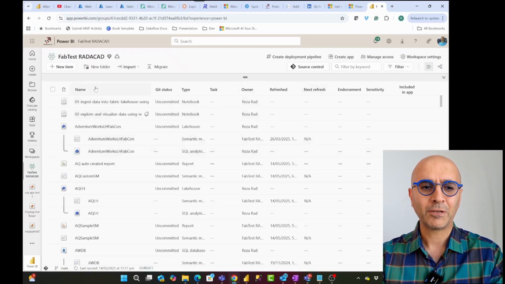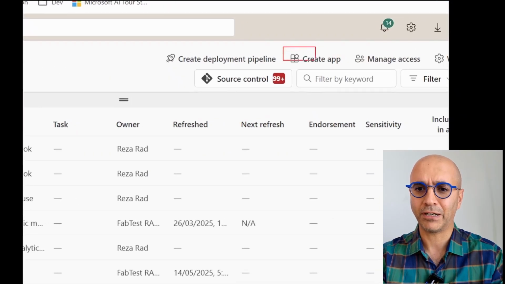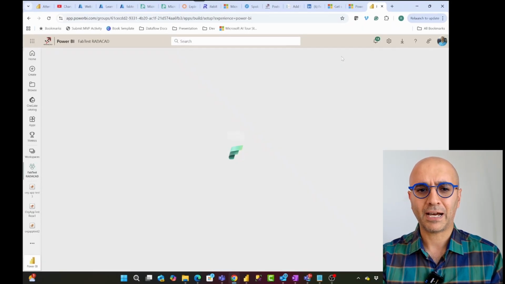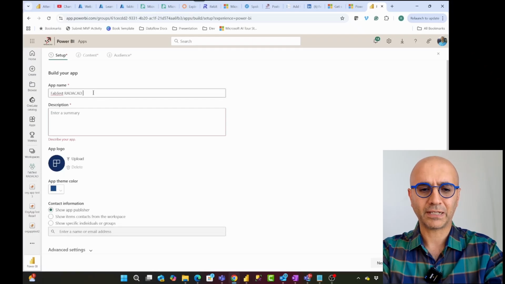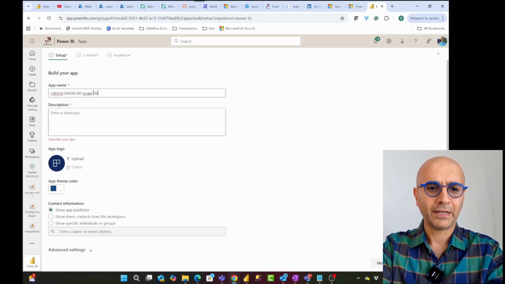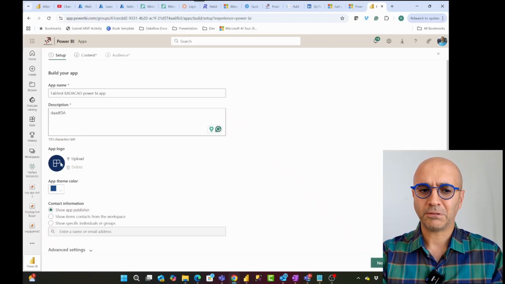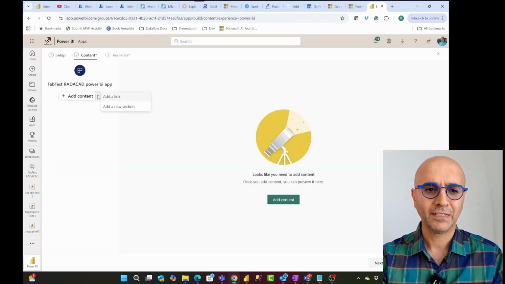Power BI app, you don't create it as a new item. You go to this create app icon on the top of your workspace, and you'll start building the app over there. So here you'll put a name for this. I can call it Fab Test Radacat Power BI app. Some descriptions about it. Similar to the org app, you can have logo and theme color and all of that. Then I'll go to the place that I can add content.